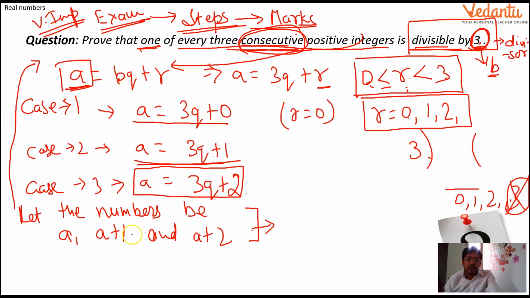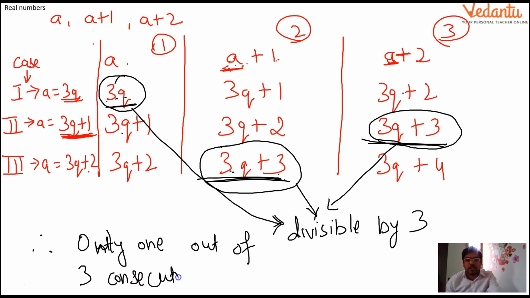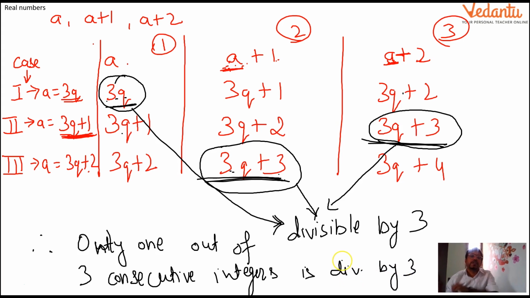So whatever you have to prove, just write it down. Therefore, only one of every 3 consecutive positive integers is divisible by 3. I am just writing here, therefore only one out of 3 consecutive integers is divisible by 3. So this will be our final concluding statement.